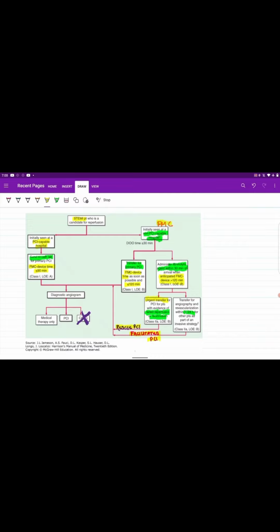Once the patient is inside a cath lab for PCI, in any of these situations, we do a diagnostic angiogram, followed by PCI simultaneously. This is how we manage a patient with STEMI. Nowadays there is no role of CABG in the management of STEMI. Thank you.